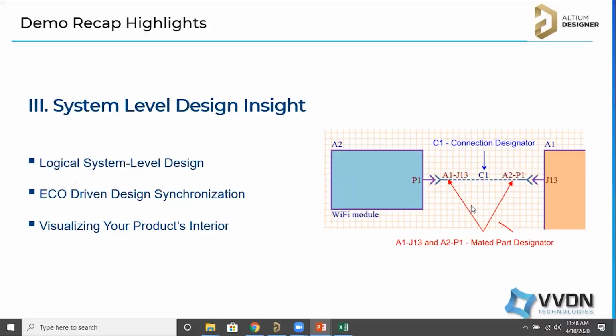So now we have seen all the three challenges and how we have resolved them with the Altium features. All three we have discussed.